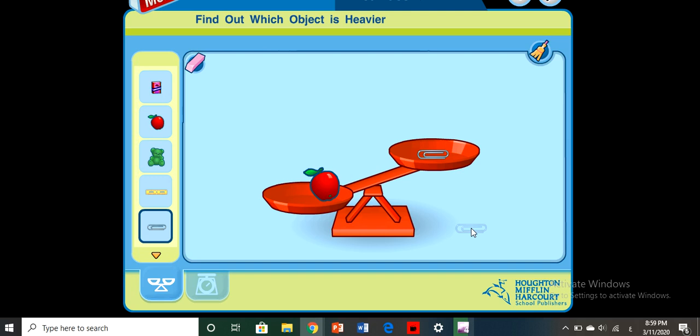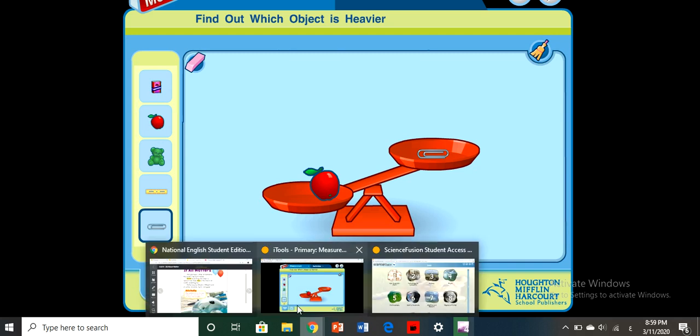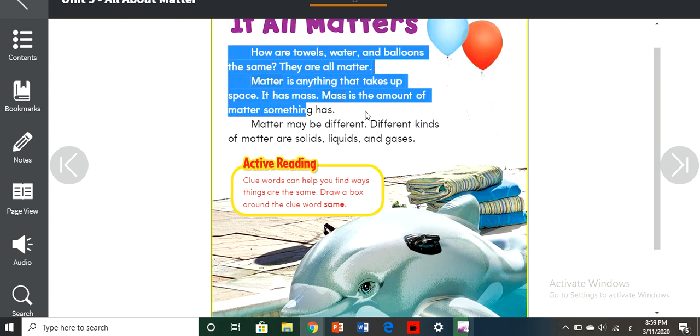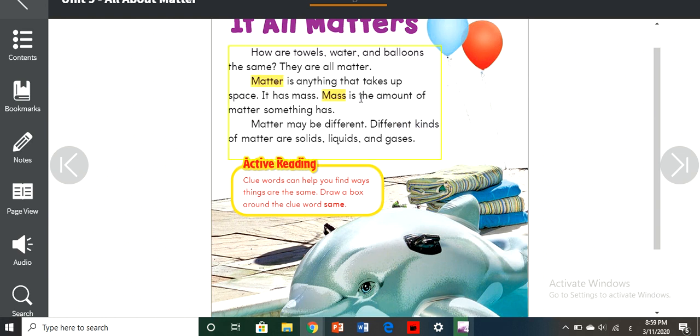So the apple is heavier, or we can say it has more mass. The word mass means, let's go back here. Mass is the amount of matter that something has.